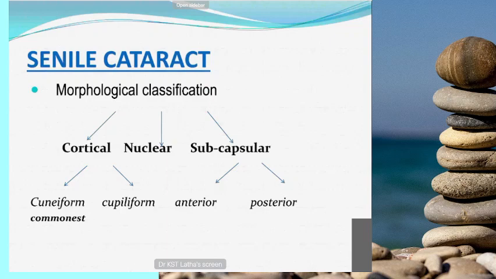And subcapsular cataract, there is anterior subcapsular and posterior subcapsular. Mostly the posterior subcapsular is caused by steroids. Systemic steroid intake, chronic intake, will cause posterior subcapsular cataract. And also complicated cataract comes under this group.